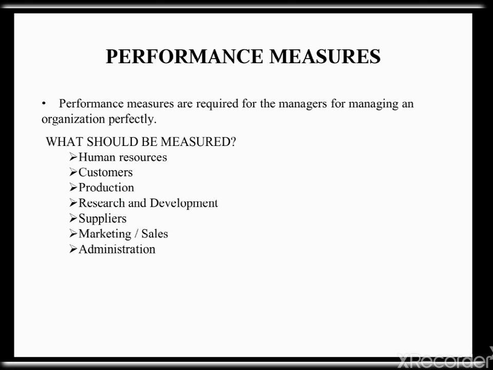In customer, we measure the number of complaints from customers, number of on-time deliveries, warranty data, dealer satisfaction, etc. In production, we have to measure inventory, SPC chart, amount of scrap or rework, machine downtime, etc.